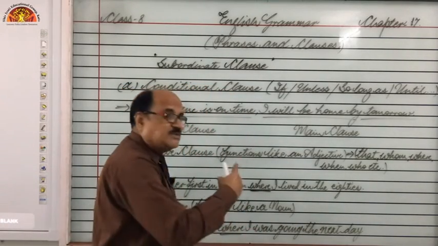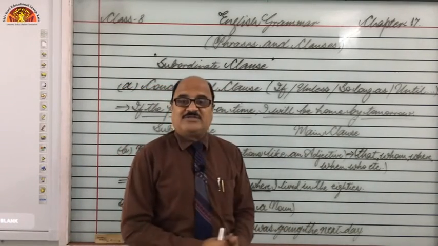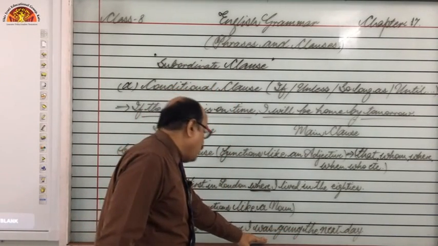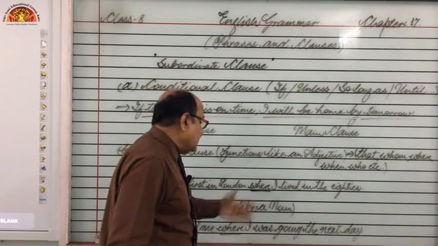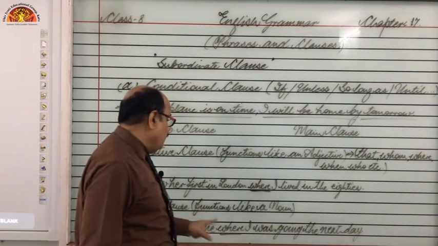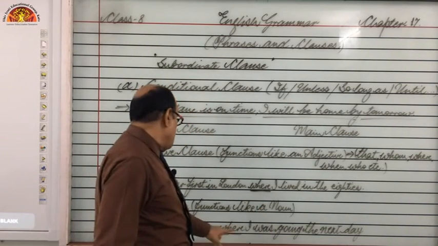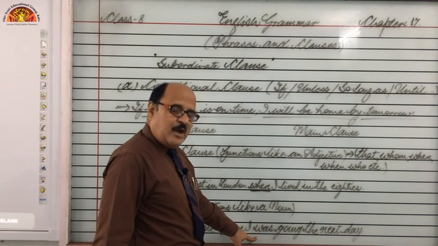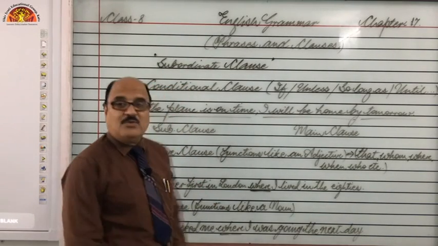This is not where was I, this is where I was going the next day. This is subordinate clause. What kind of subordinate clause? Of course, this is functioning like a noun. So we can say this is a noun subordinate clause functioning like a noun, right? And this is the main clause. Okay, students?